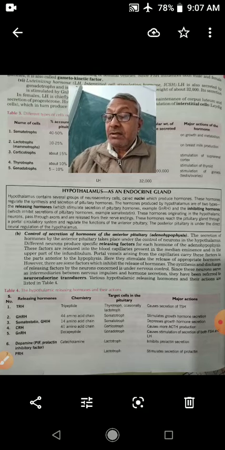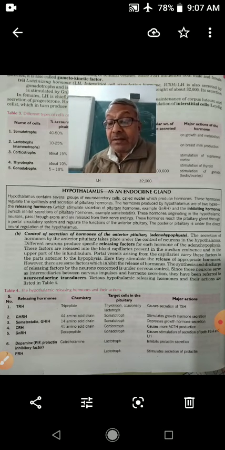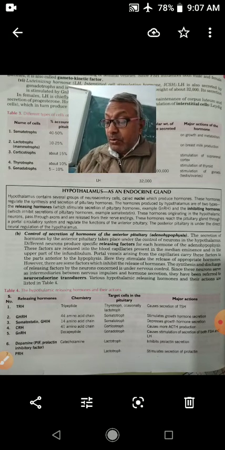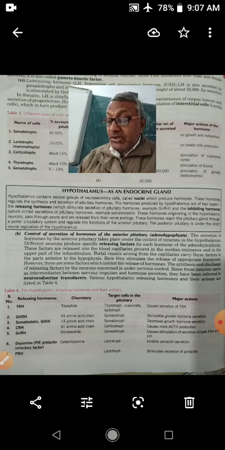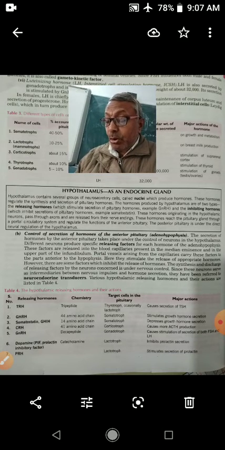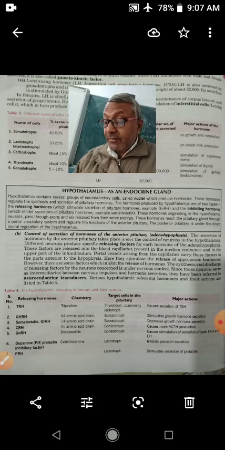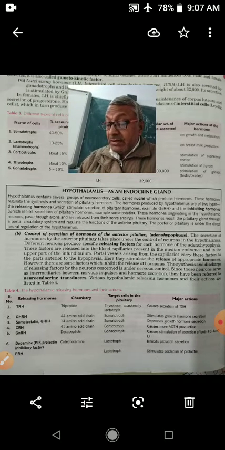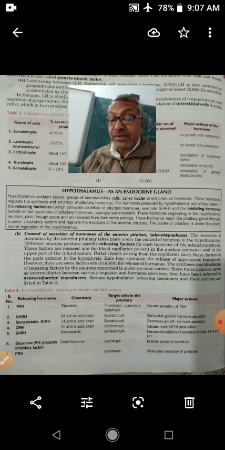Like this, there is the prolactin releasing hormones. Prolactin releasing hormones stimulate lactotroph cells in the pituitary, and there is the secretion of prolactin hormones.